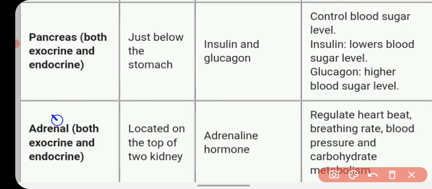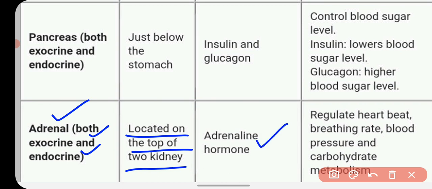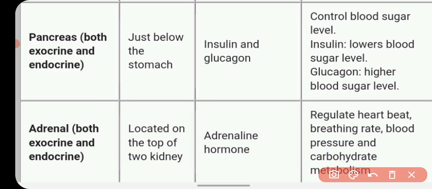Adrenal. Both exocrine and endocrine in nature, located on the top of the two kidneys, and releases so many hormones. The very important hormone is adrenaline. It regulates heartbeat, breathing rate, blood pressure, and carbohydrate metabolism.